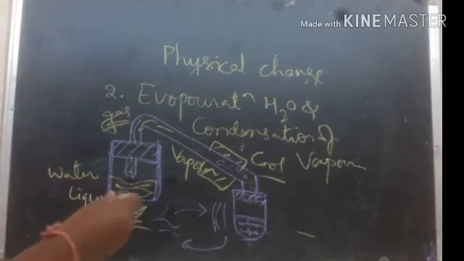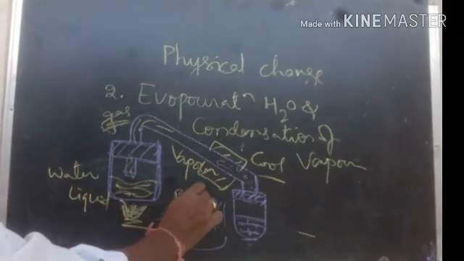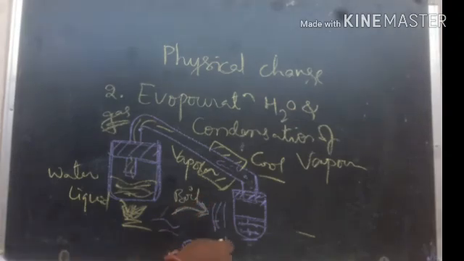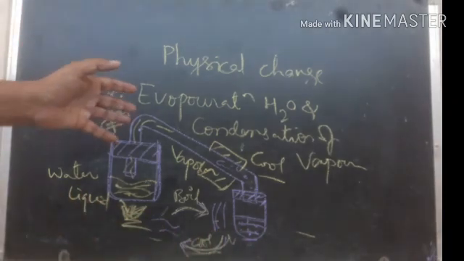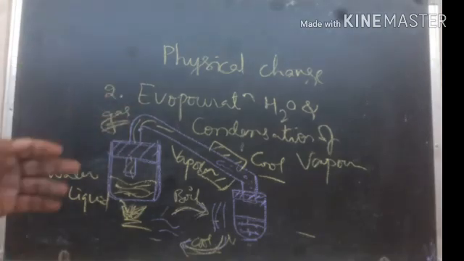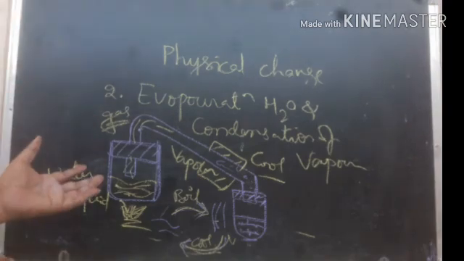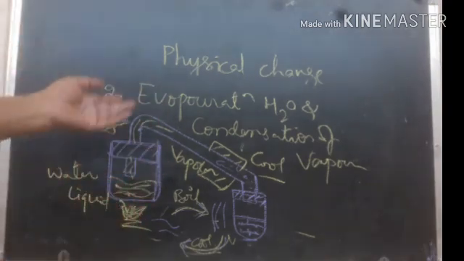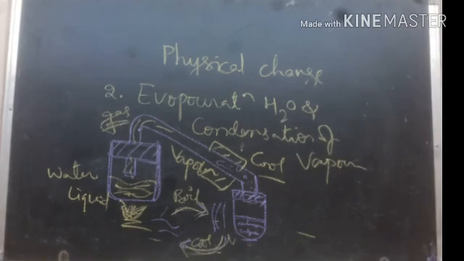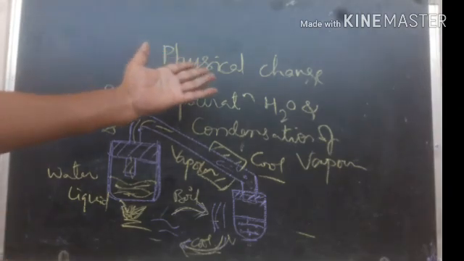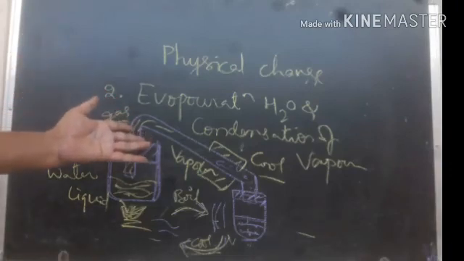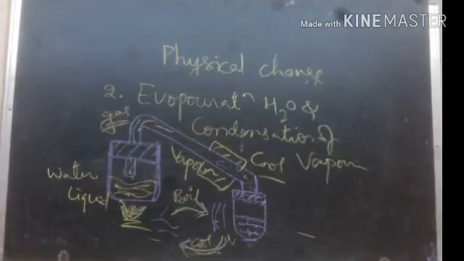Water becomes vapor and vapor becomes water. When does water become vapor? When you heat it, when you boil it. When you cool the vapor, it becomes water. So like this, the physical change is always a temporary change, and it will be reversible, right? So many examples are there regarding physical changes. We'll discuss one by one later in further classes. So I hope you understood physical change and two examples regarding the physical changes, right? In next class we'll meet and we'll discuss more.